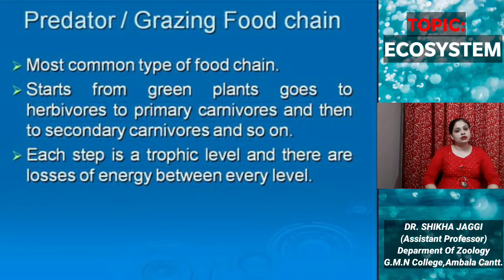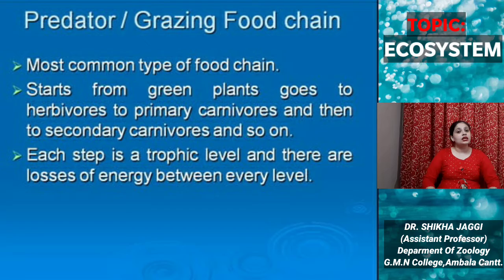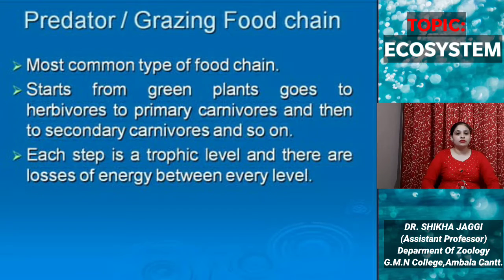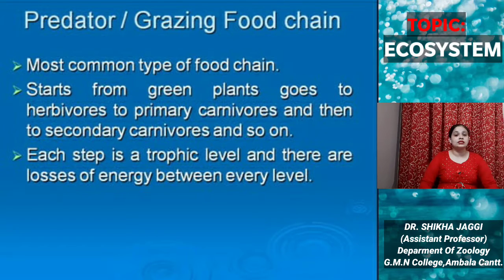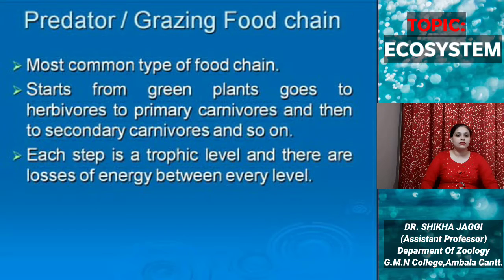Coming up to the predator or the grazing food chain. It is the most common type of food chain, and the example we discussed while understanding the food chain is of a grazing food chain. It starts from green plants, then goes to herbivores, then to primary carnivores, then to secondary carnivores, and so on.